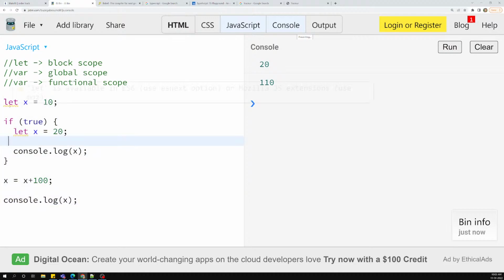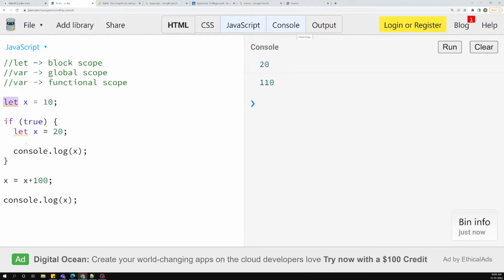Normally we use let only all the time. Why? Because you need to understand the difference. A minute difference will be there between var and let: when var will become undefined, and when let will become undefined. You need to understand it very clearly. This is also one of the interview questions they will be asking: what is the difference between let and var? You can show this example, something like this, and then they will realize it.